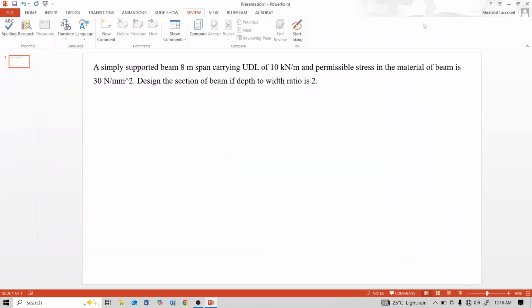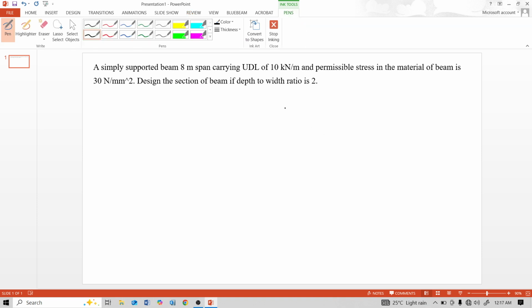Today, in this video lecture, we will see a numerical on design of beam. The numerical is: a simply supported beam, 8 meter span, carrying uniformly distributed load, 10 kN per meter, and permissible stress in the material of beam is 30 Newton per mm square. Design the section of a beam if depth to width ratio is 2.